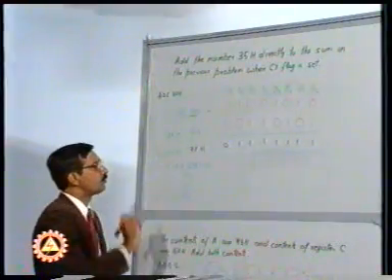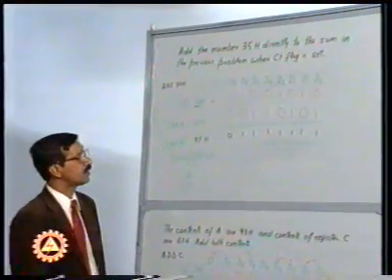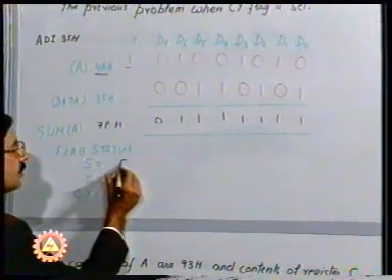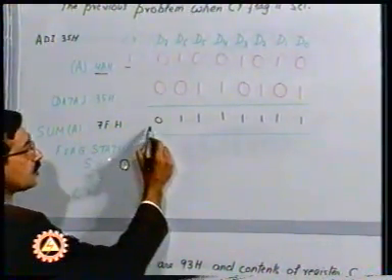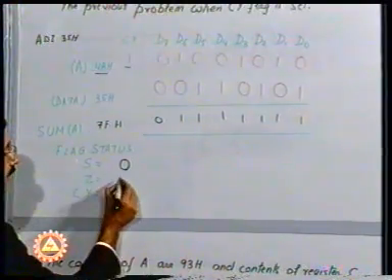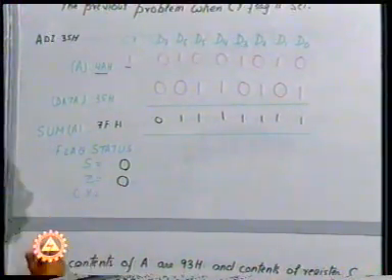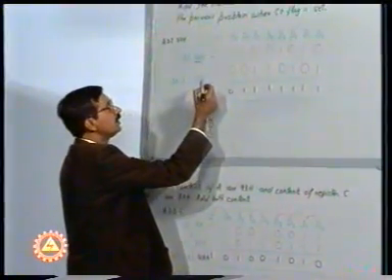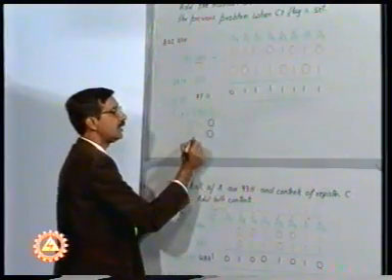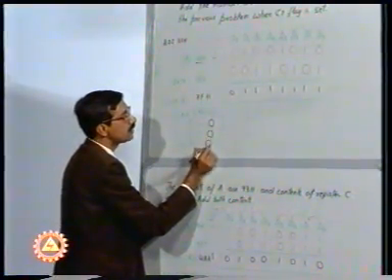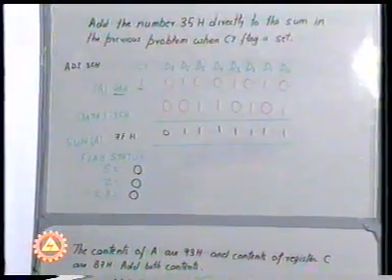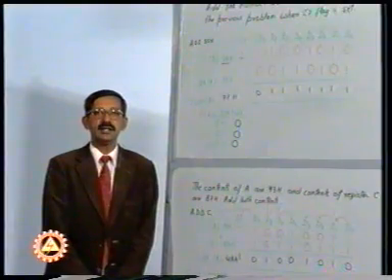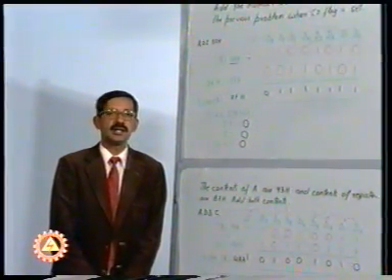If we try to observe the status of the flags now, you can see here, since the D7 bit is 0, the sign flag is 0. Since the result is not 0, the zero flag is once again 0. Whereas after having added 4A to 35, the carry flag, which was earlier 1, has been reset to 0. The result is that we are getting CY as 0. Although practically speaking the carry flag should have been there, yet it has been lost because we did not take care of the carry flag earlier.